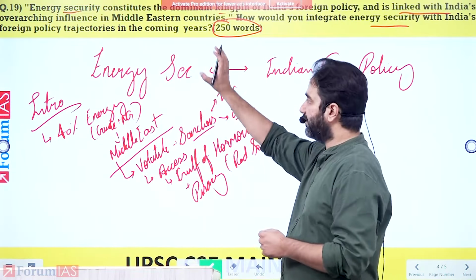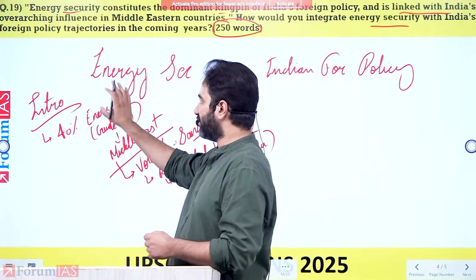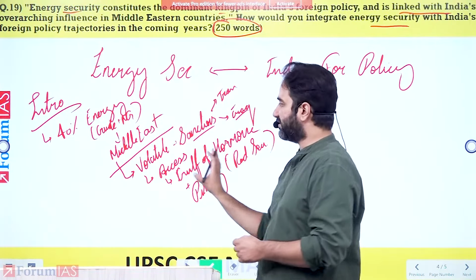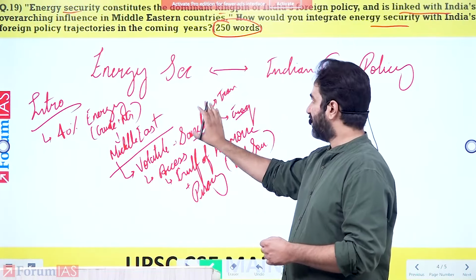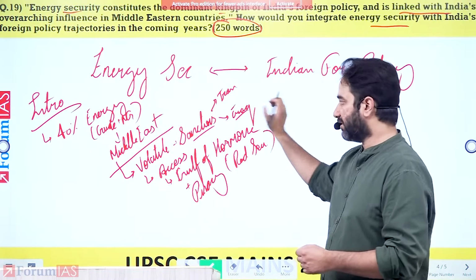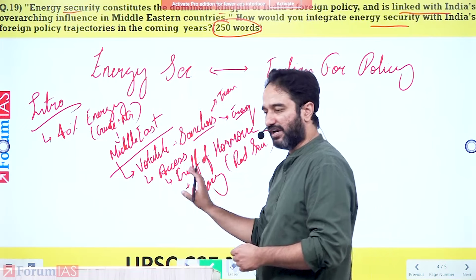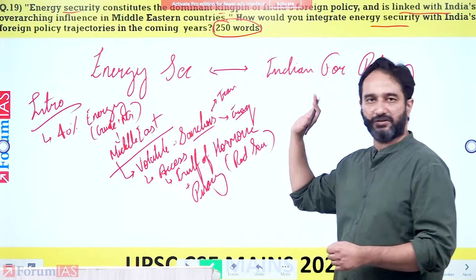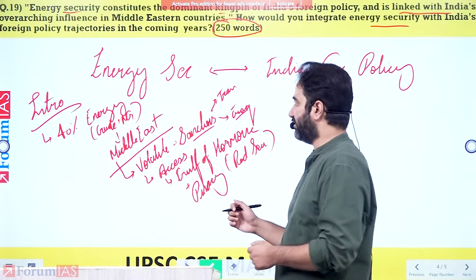You end up highlighting, yes, we import about 40% of our energy needs from the Middle East. There are certain problems that the Middle East has. It's a volatile region. Plus there are sanctions on certain countries. You give the example of Iran, Iraq. There are problems of access also. So you give the example of the Gulf of Hormuz plus piracy in the Red Sea, which happened last year itself.